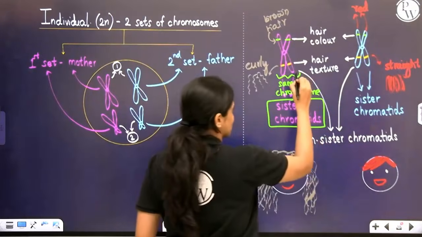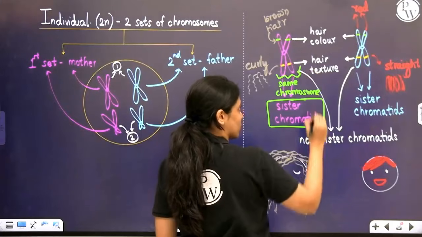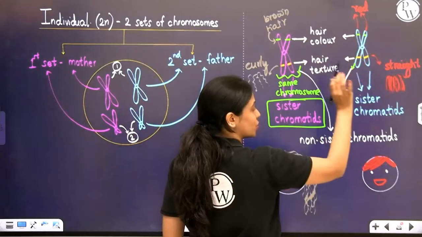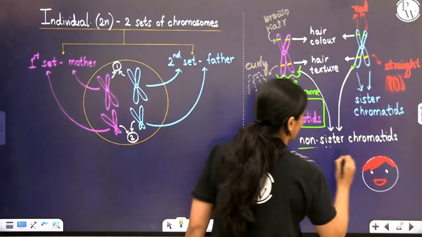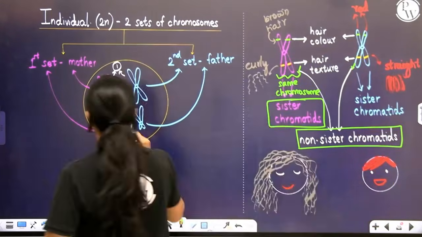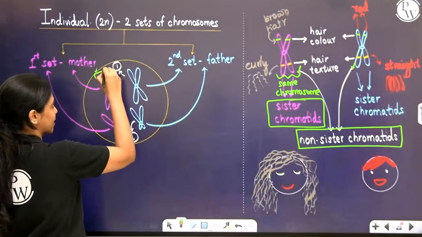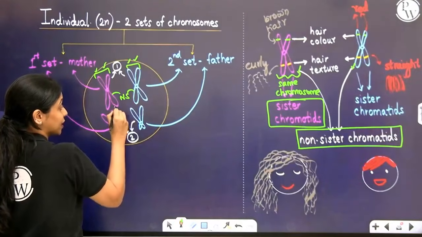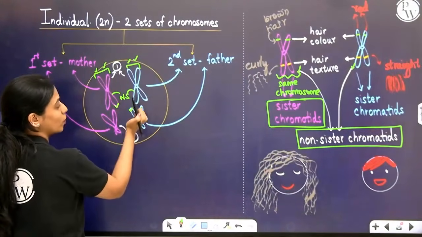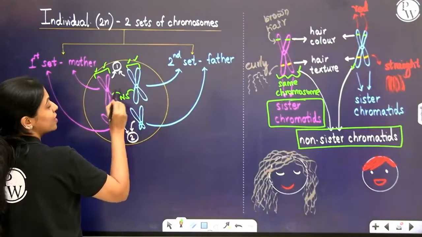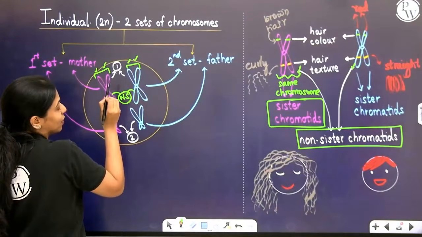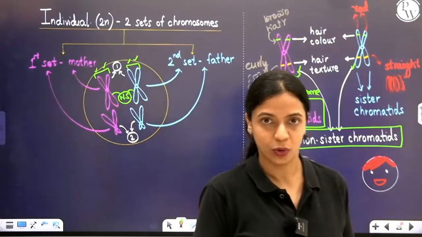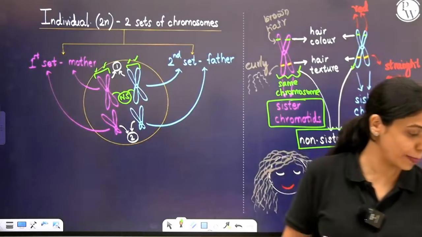Now, this chromatid from this chromosome and another chromatid from another chromosome which is homologous to it are called non-sister chromatids. Okay? These are sister chromatids, this and this is sister chromatid, this and this is non-sister. This and this is nothing because they are not even homologous chromosomes. Okay, sister and non-sister, especially non-sister chromatids, they are chromatids belonging to two different chromosomes which are homologous. Okay, I will be using these terms going forward, so pay attention.